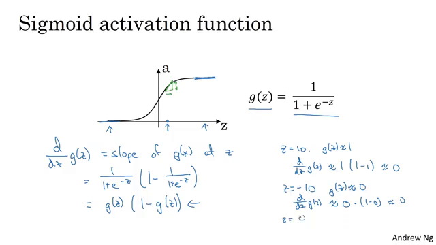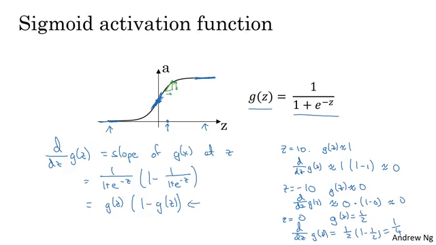Finally, if z is equal to 0, then g of z is equal to 1/2. That's the sigmoid function right here. And so the derivative is equal to 1/2 times 1 minus 1/2, which is equal to 1/4. And that actually turns out to be the correct value of the derivative or the slope of this function when z is equal to 0.